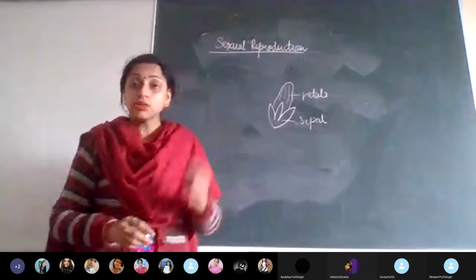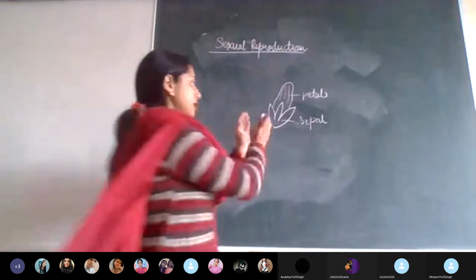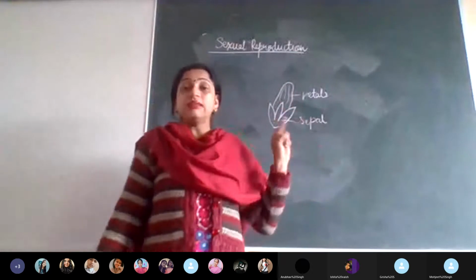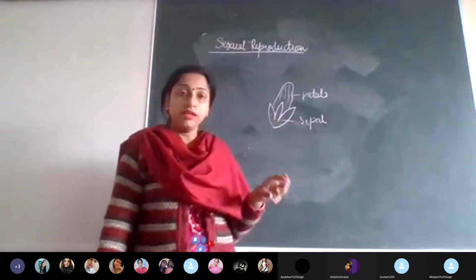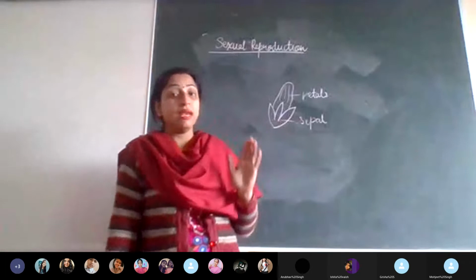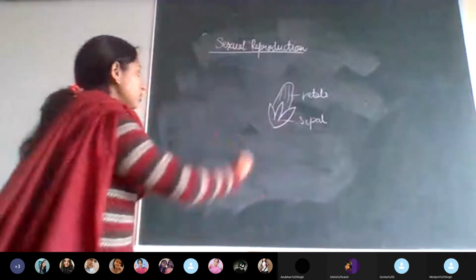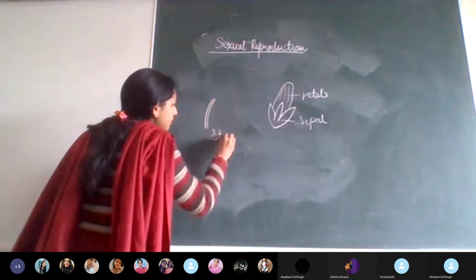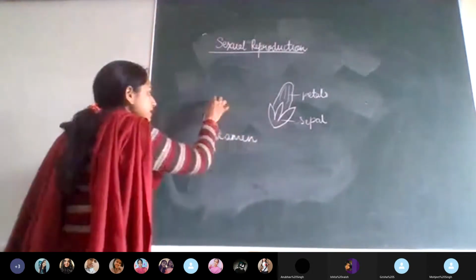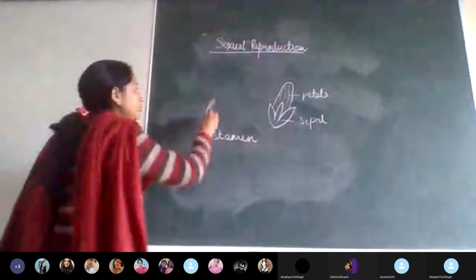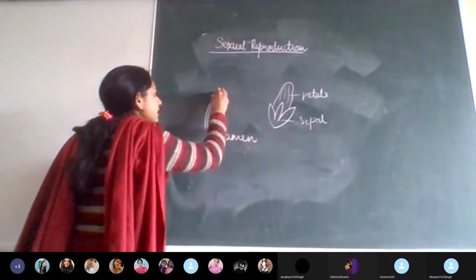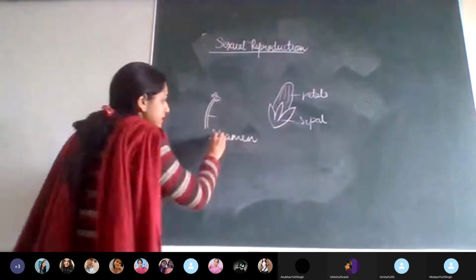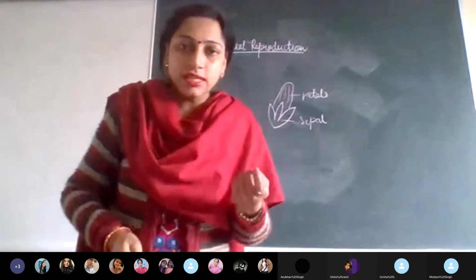Now, if we talk about sexual reproduction, there are two whorls. So the two innermost whorls are the male and female whorls of the flower, or you can say the male and the female parts of a flower. Let's talk about the male first. The male part is called the stamen. Here we see a filament-like structure, a tube-like structure with a disc-like structure present on it. It has two parts. This is the stamen.